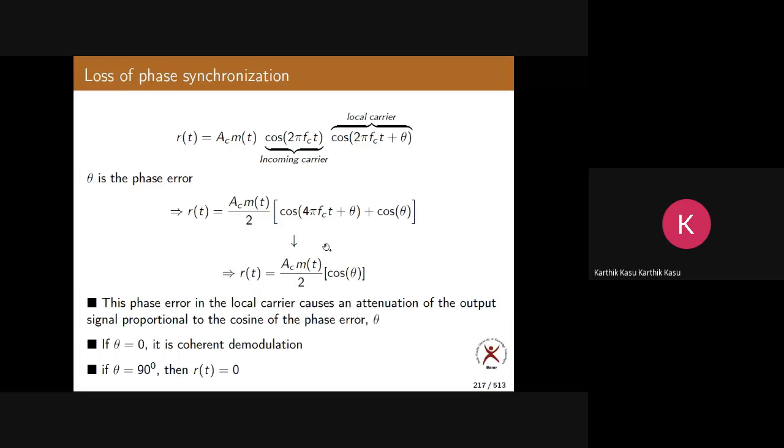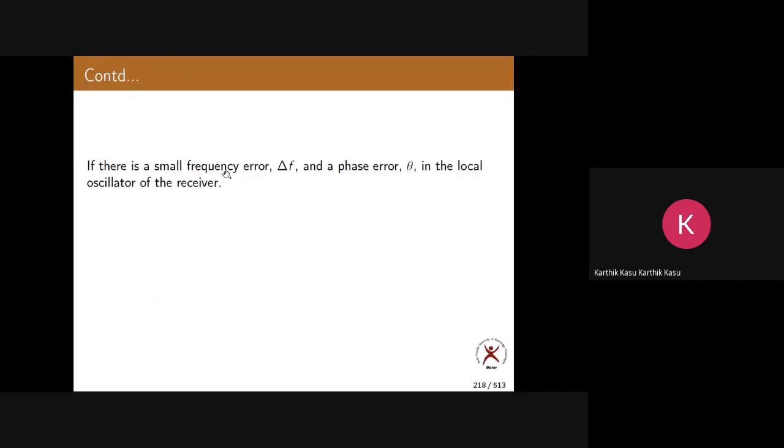Now this is the effect of loss of phase synchronization. They have the same frequency, but they have different phases. That is phase synchronization loss. Now, let us proceed further.